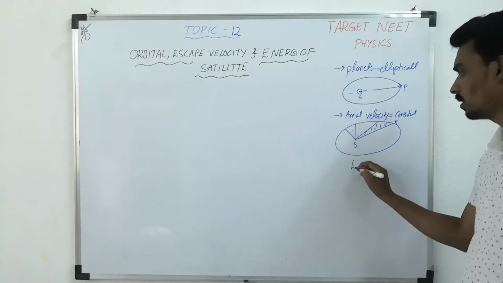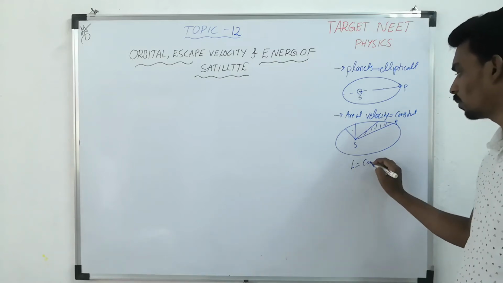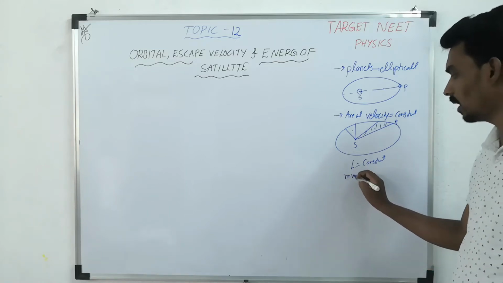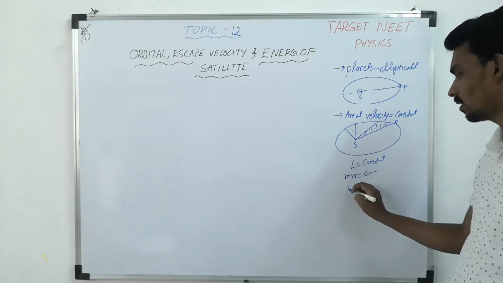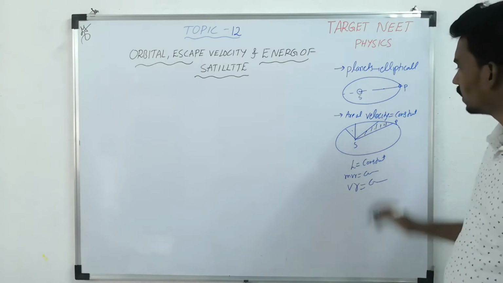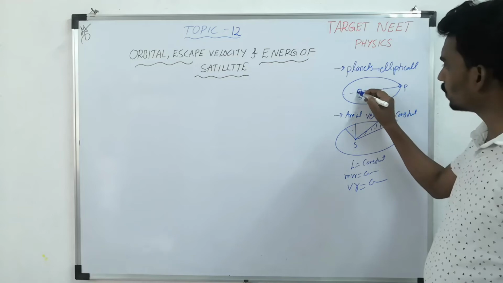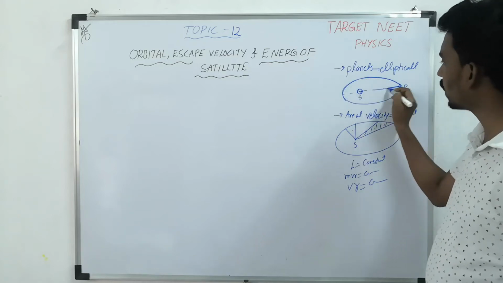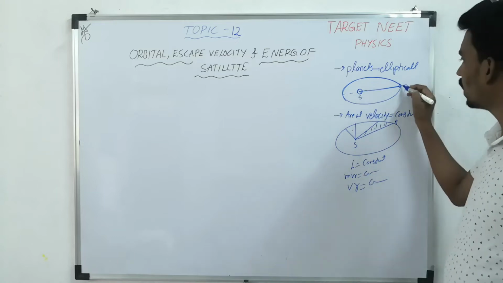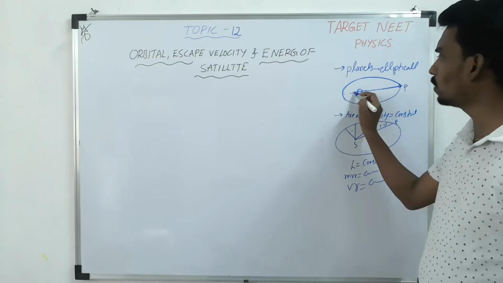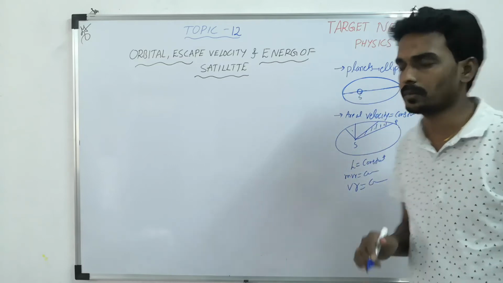So from that he mentioned that angular momentum of the planet remains constant, nothing but mvr remains constant. So v into r remains constant. Now if you observe the elliptical path, the distance between sun and planet keeps on changing. At one moment the distance becomes maximum and at another moment minimum.